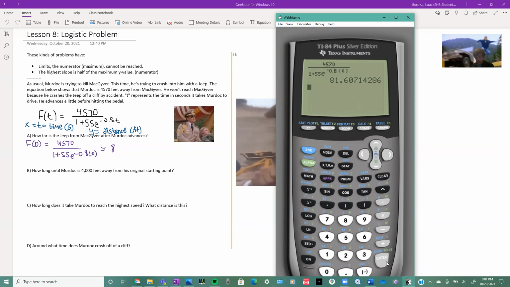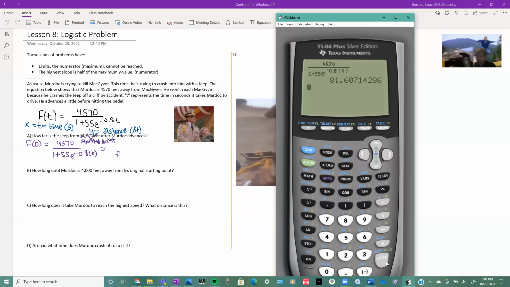We get that he is 81 feet. Well, actually, the question's kind of worded wrong. It shouldn't be how far is he from MacGyver. It's really how far is he from the starting point, because obviously he's not 81 feet from MacGyver. That would be advancing a lot. So that is, well, really, if you round, that's 82.